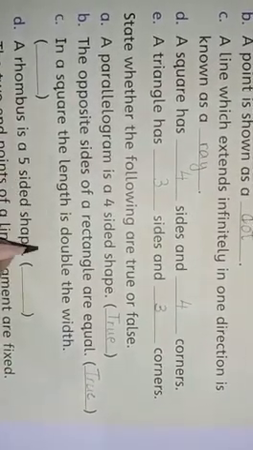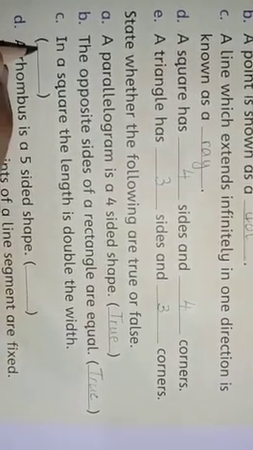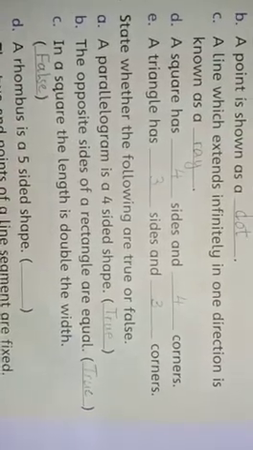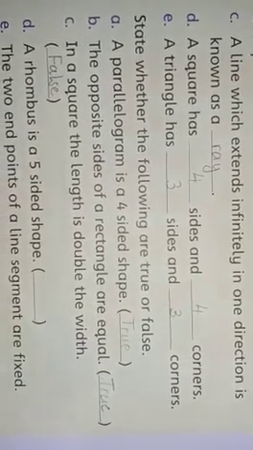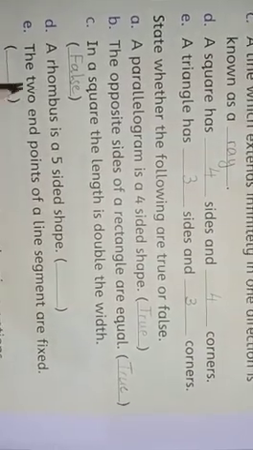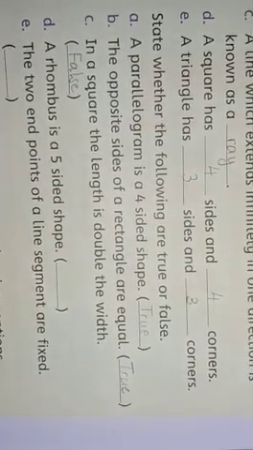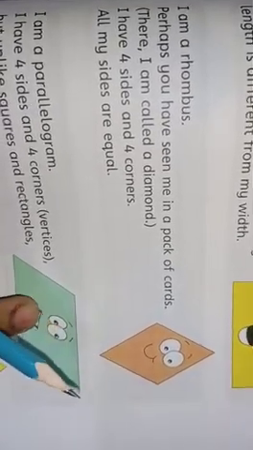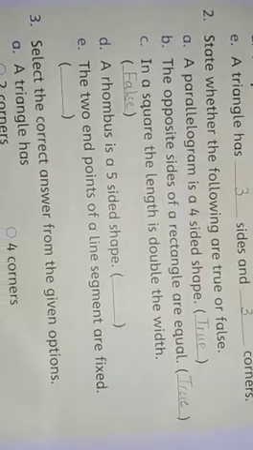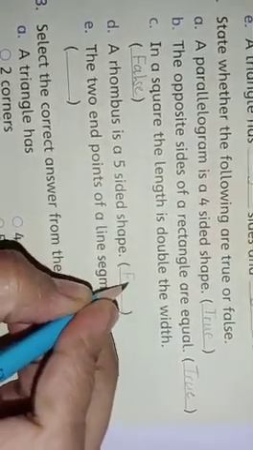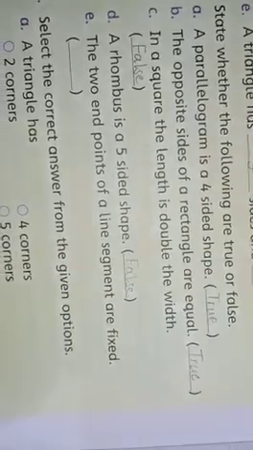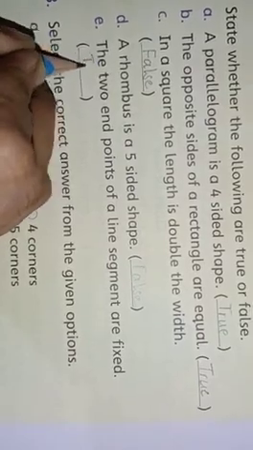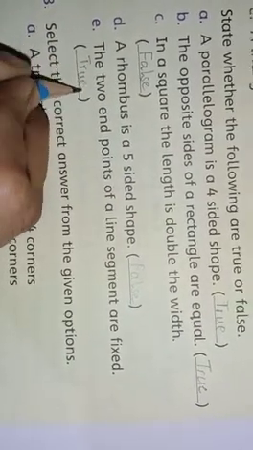In a square, the length is double the width. No, it's false, because in a square all sides are equal. A rhombus is a five-sided shape. Look at this rhombus. Is it five-sided? No, it is a four-sided shape. So it is false. The two endpoints of a line segment are fixed. Yes, it is true.